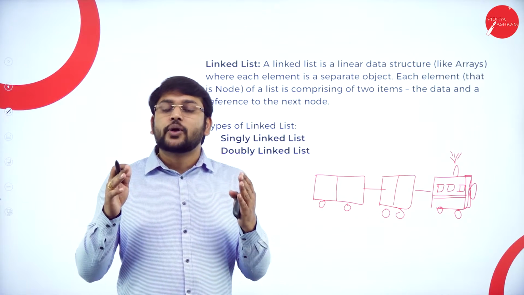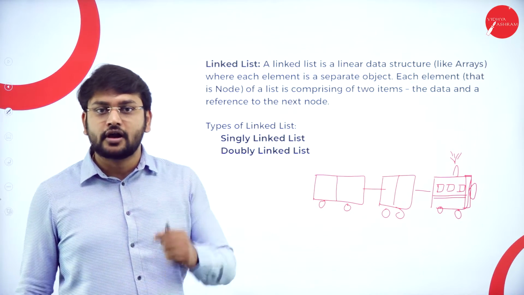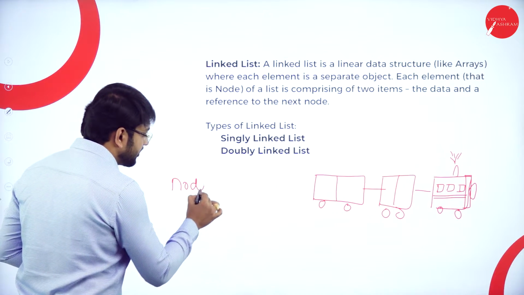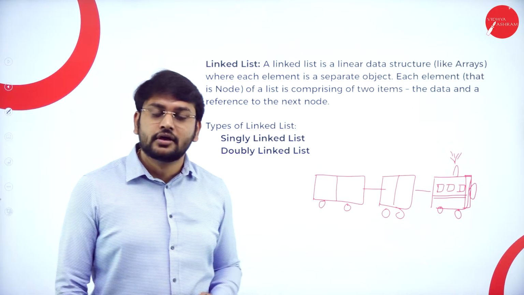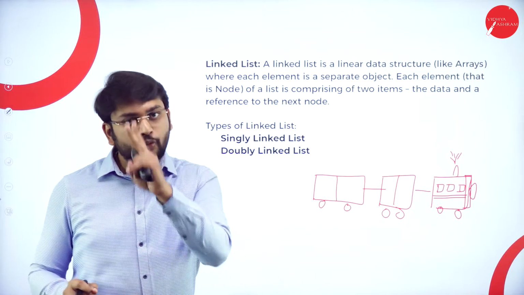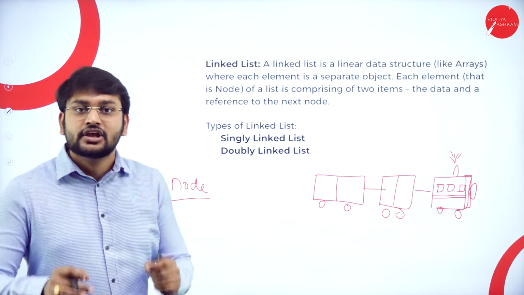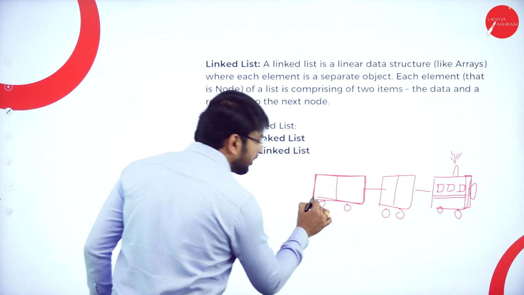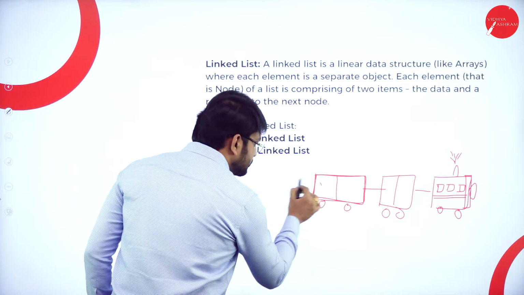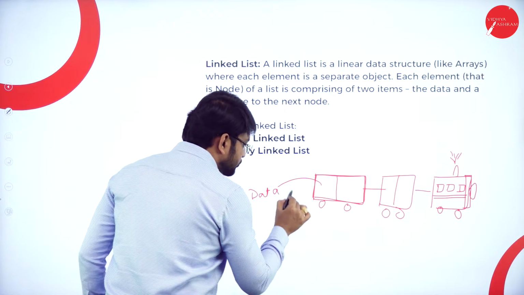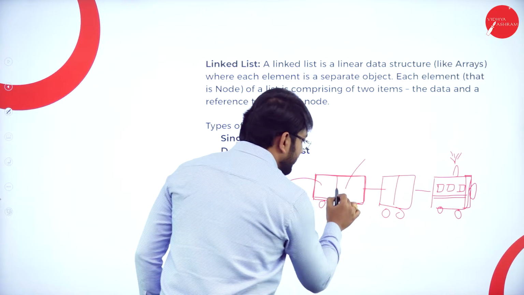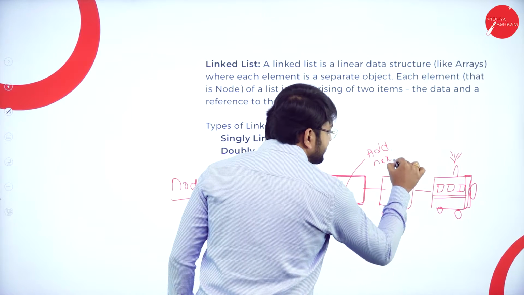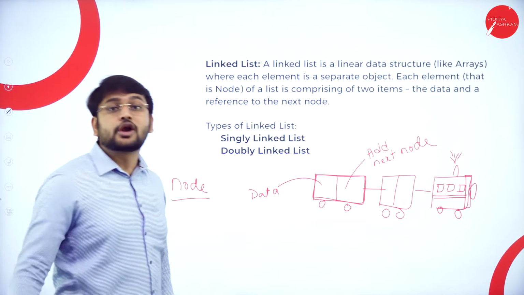Whenever I say linked list, a very important term that you should remember is the node. What is this node? A node contains two parts. It's the basic unit of a linked list. Like this is a node. One part stores the data item. The next part stores the address of the next node. This is what you need to remember.